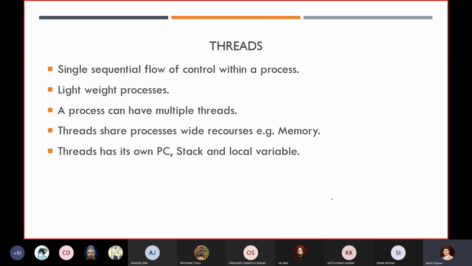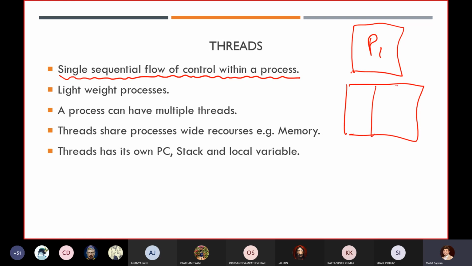Now, without wasting our time, let's start. What is a thread? A thread is a single sequential flow of control within a process. So we have a process, right? Now this is my process. What we will do is divide this entire process into, let's assume, 3 threads. Generally we represent threads like that. In all the books you follow, they will represent threads like that. No, this is not a character representation, this is just a graphical representation of a thread.